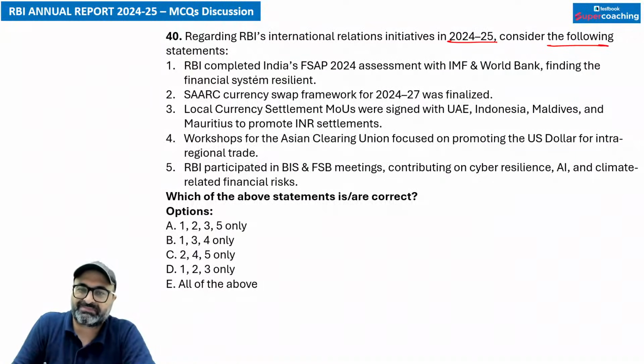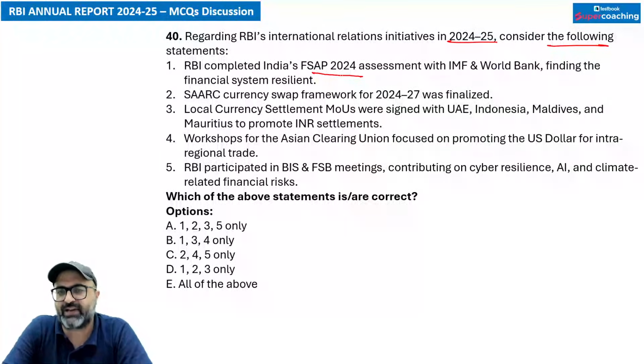Regarding the RBI's international relation initiatives in 2024-25, consider the following statements. RBI completed India's FSAP 2024-25 assessment with IMF and World Bank, finding the financial system resilient.